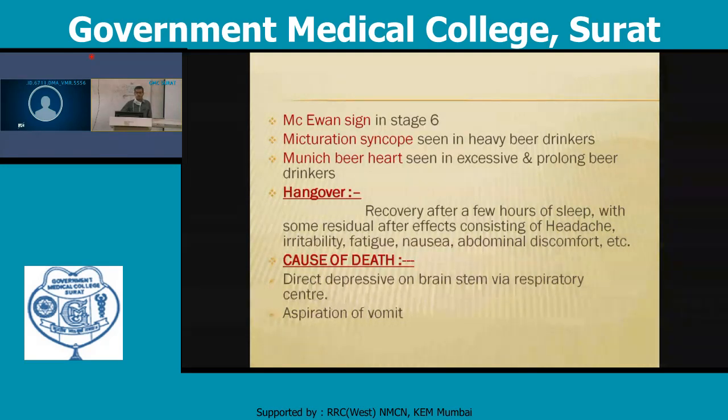What is the cause of death? In this case, there is direct depression of the respiratory center in the brainstem, and sometimes the person aspirates vomit, so vomiting or aspiration can be the cause of death.